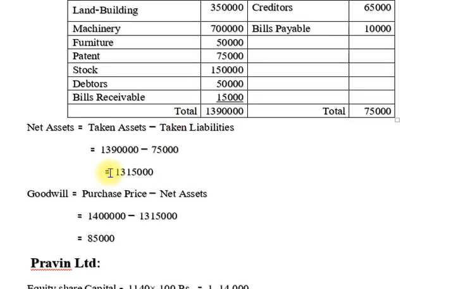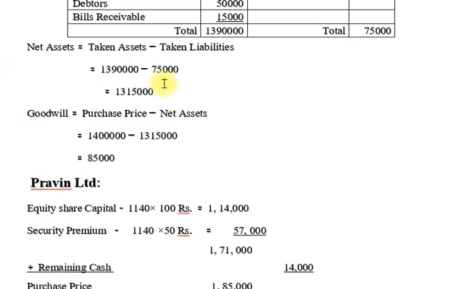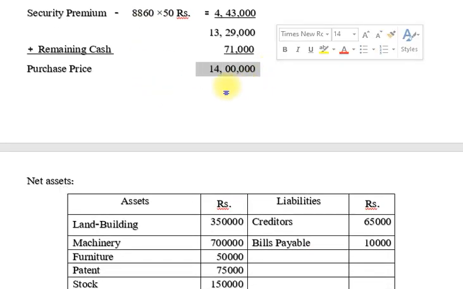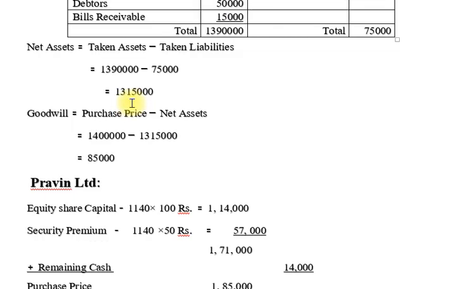Now in the next point, goodwill. So friends, you can see our purchase price is 14 lakhs and our net assets are 13 lakhs 15,000. So our purchase price is higher than net assets. So the difference is called goodwill. So goodwill is equal to 14 lakhs minus 13 lakh 15,000. The difference is 85,000 rupees.